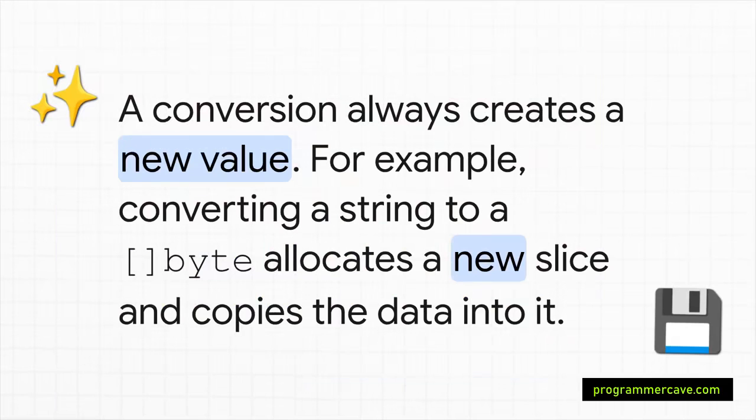Now, here is a super important detail you have to remember. A conversion always creates a brand new value in memory. This isn't just trivia. It's a huge deal for performance. When you convert a big string to a slice of bytes, Go is literally allocating new memory and copying all that data over. Now imagine doing that inside a loop that runs 1,000,000 times. Yeah, that overhead can really add up, so definitely keep that in mind.